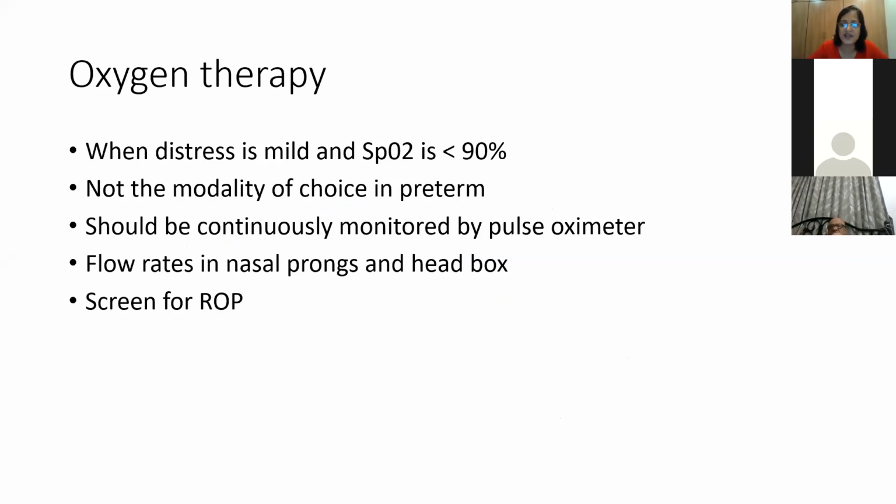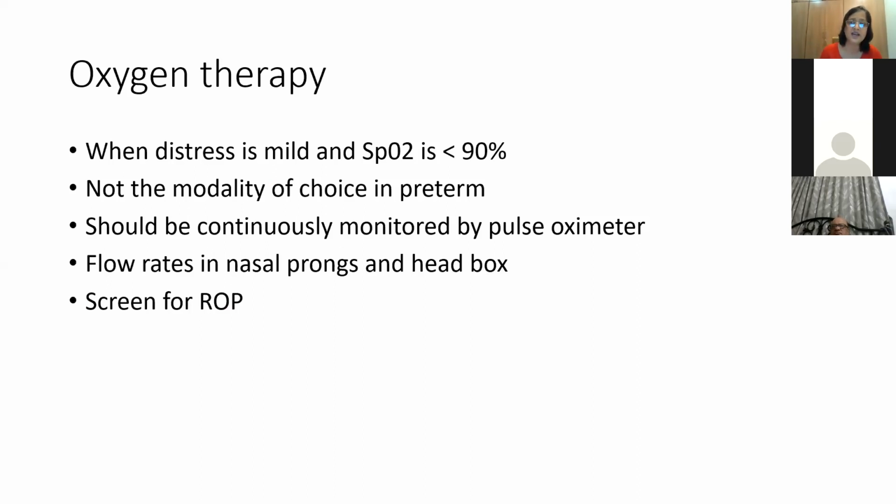It is not the modality of choice in preterm, and should be continuously monitored by pulse oximeter, as I said. Beware of hyperoxia. Oxygen should be taken as a drug and should be monitored. Flow rates in nasal prongs and head box. This is very important. When you are giving oxygen via nasal prongs, the flow rate should be 0.5 to 1 liter per minute. And in older infants, you can give 1 to 2, not more than 2.